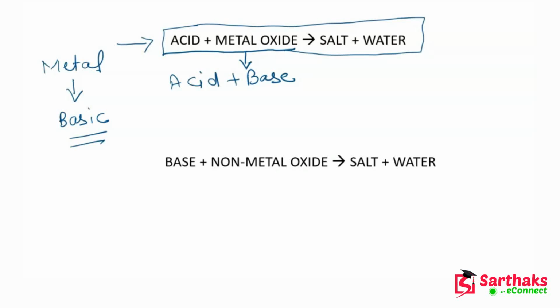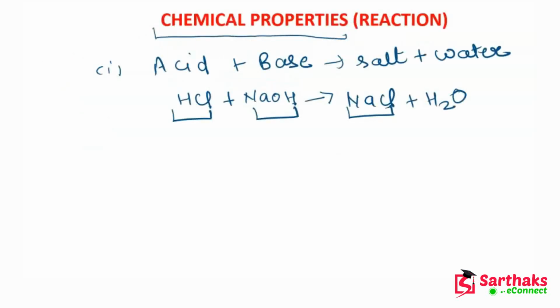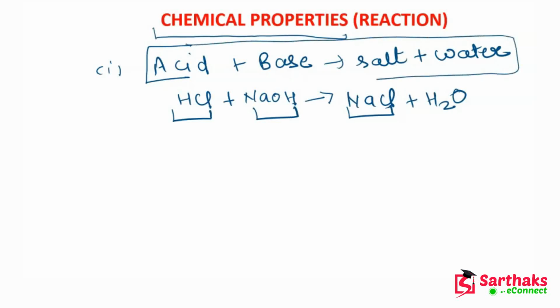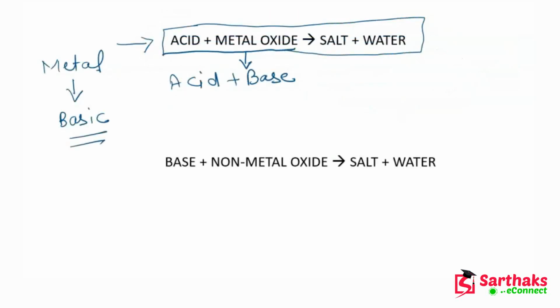You can see, let me take you to that slide here, that acid is reacting with base and salt and water is produced. So the same thing will also happen here. When this acid reacts with base, then salt and water will be produced. Now guys, to give you an example of this, let me write an example here.